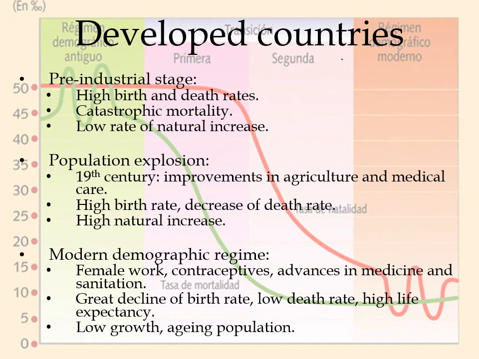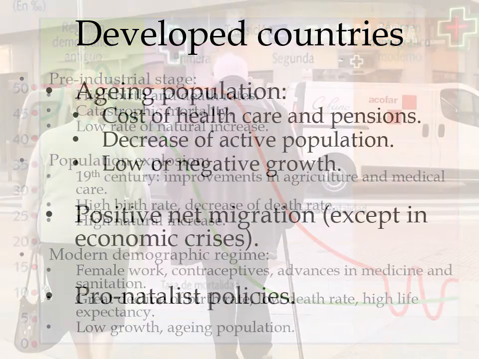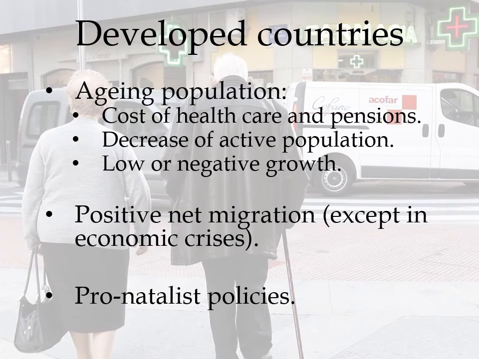And remember that you should understand this very well. Okay. The developed countries have some characteristics for their population. They have an aging population, lots of old people that have some characteristics. It costs a lot in healthcare and pensions. So the government spends a lot of money taking care of these old people.